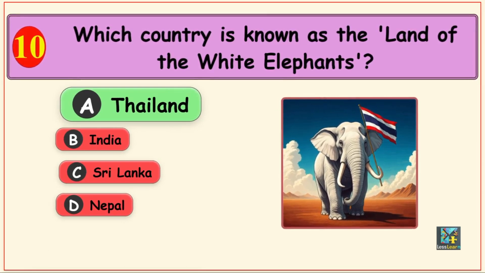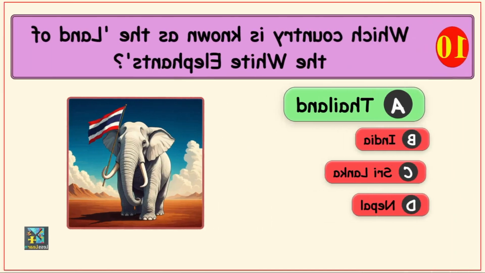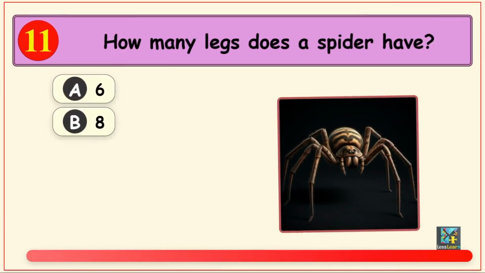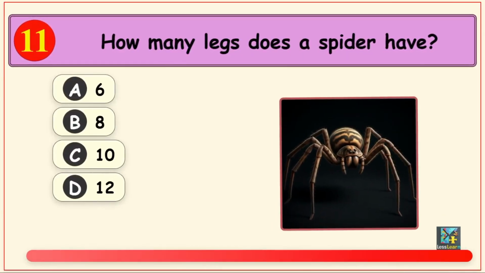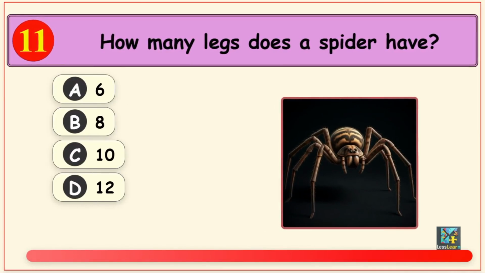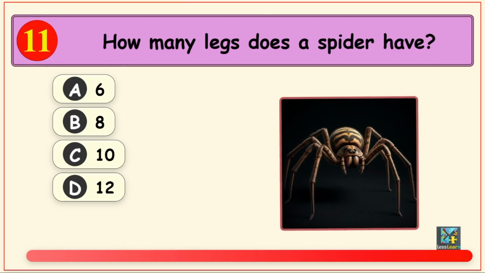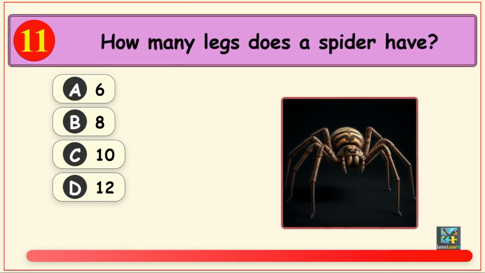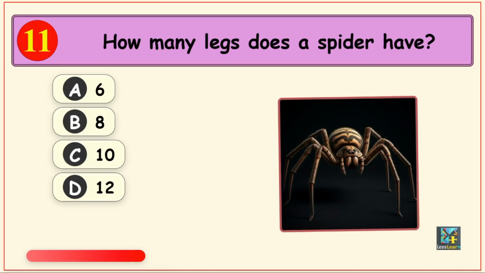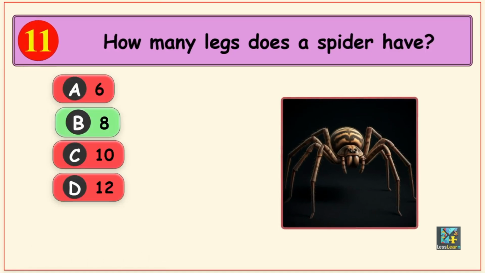Alright, let's move on to the next question. How many legs does a spider have? Options are Option A, 6, Option B, 8, Option C, 10, and Option D, 12. The correct option is Option B, 8.